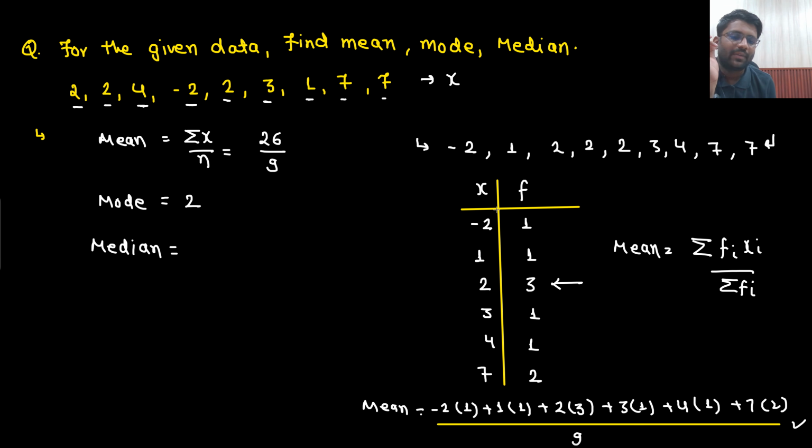So you need to find out the middle number. So 4 numbers here and 4 numbers here. So which number is in the middle? This is in the middle, right? So what will be the median? Median will be 2, the number which is in the middle.